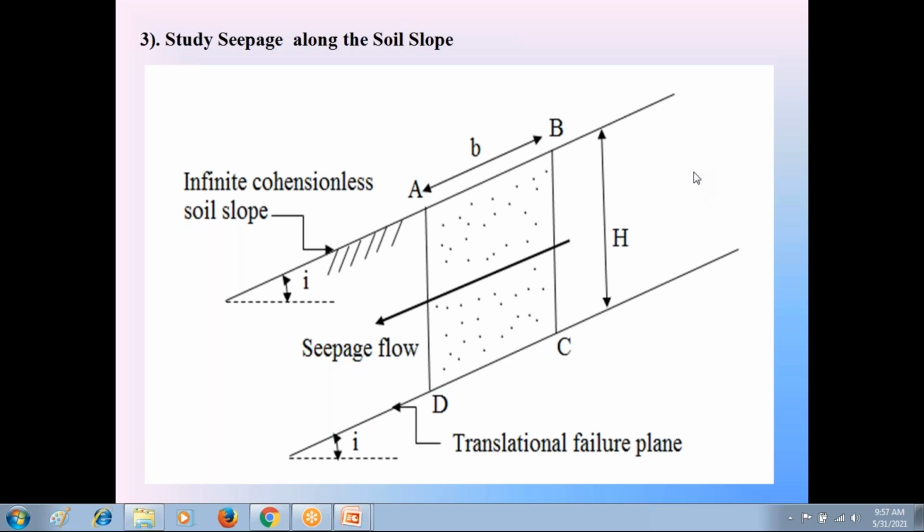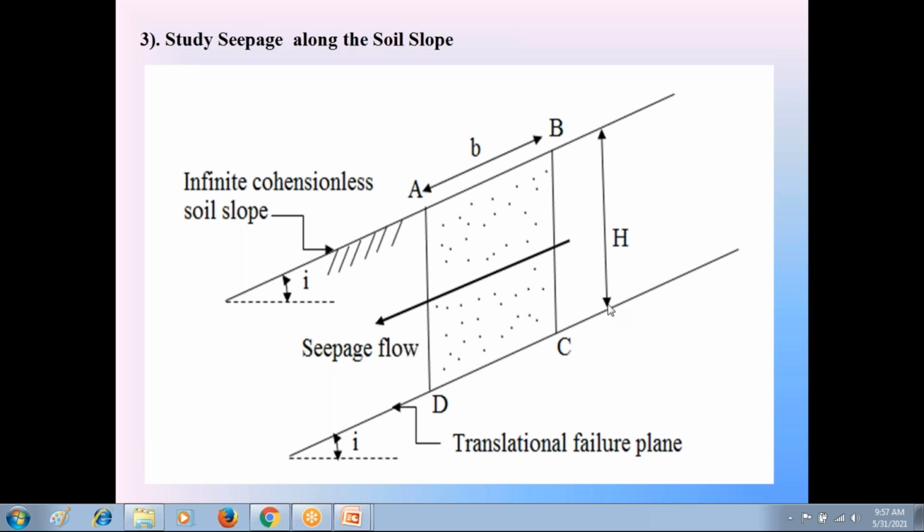Now check that seepage in that soil. This is a seepage flow. Just now I explained, in the rainy season, the water percolates into the soil and that water inside the soil starts moving in the downward direction. This is the seepage flow, the flow of water in the soil. So here that seepage flow is in downward direction parallel to the side slope AB or parallel to the failure surface CD. This is the seepage flow.